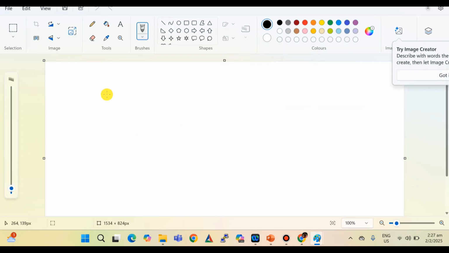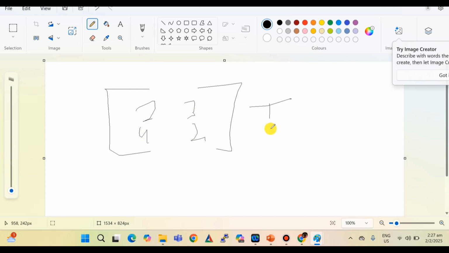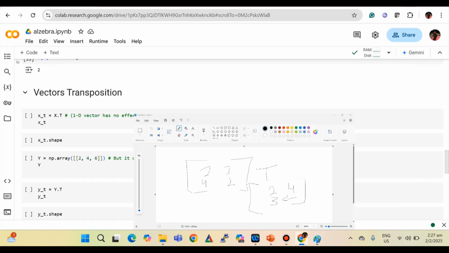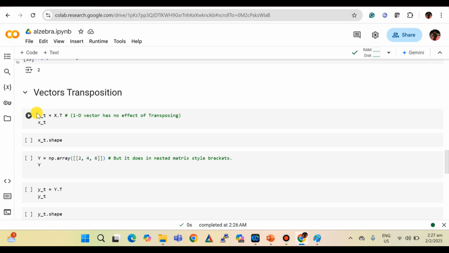So suppose we have something like 2, 4, 3, 2, and then we transpose it. Then this column will become the row, 2, 4, and then 3, 2. The row becomes column, column becomes row. That is the meaning of transpose.